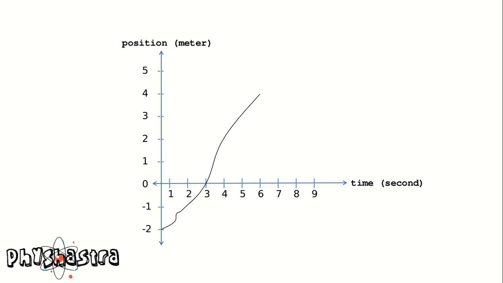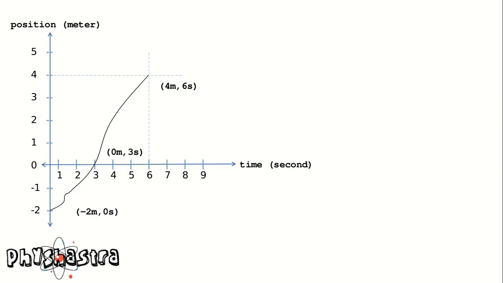At time t equals 0 second, the particle is at position negative 2 meters, then at 0 meters in the 3rd second, and at 4 meters in the 6th second. We can intercept any point in between, but for the convenience of this problem, I have considered only 3 points. Now we know the 3 intercepts. Let us name them A, B and C.